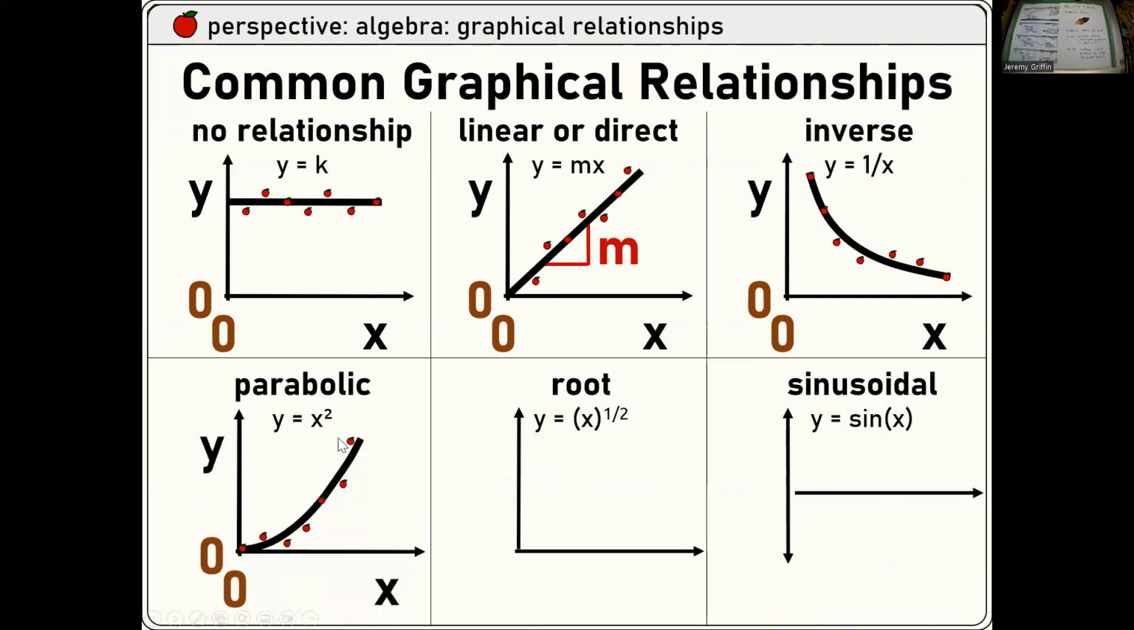Parabolic, that's like dropping a ball. How far does it go as a function of time? This could be x versus t. A root relationship is just the opposite of that. If you swap the variables, parabolic and root are like inverses of each other.